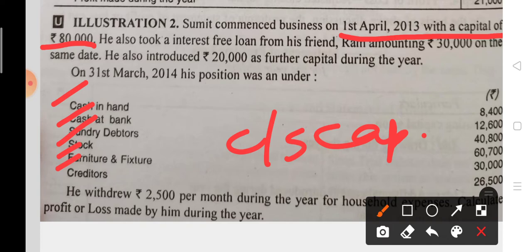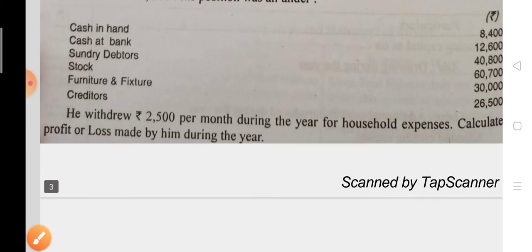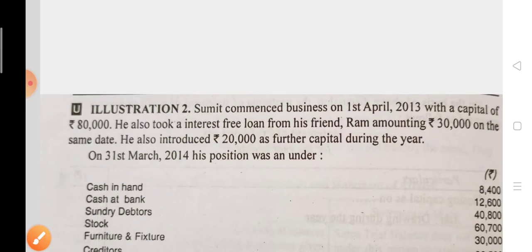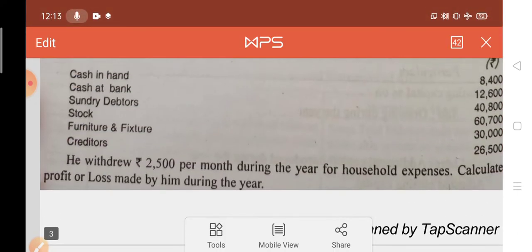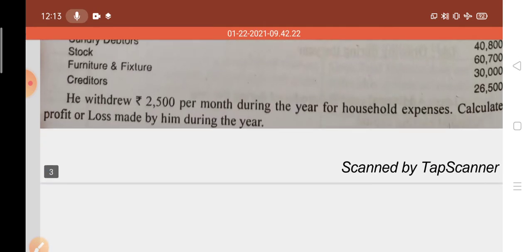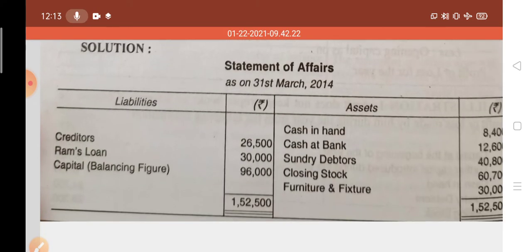Now he also took an interest-free loan, this is a liability of 30,000. And he introduced 20,000 as further capital, this is the additional capital. Here no drawing amount is given, so you can make this question like this.